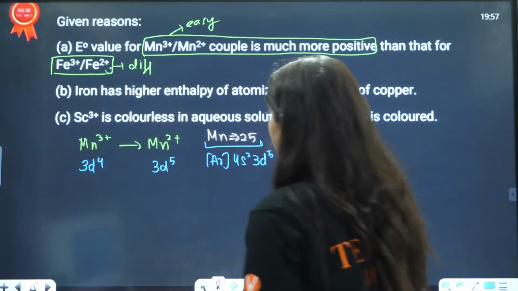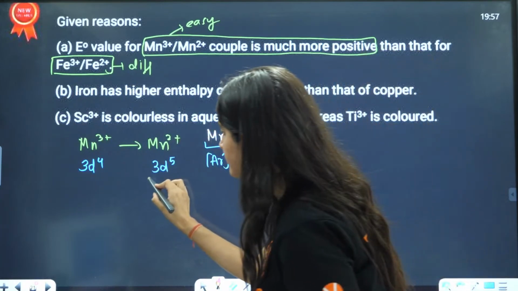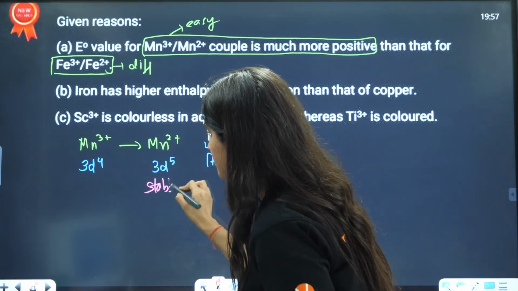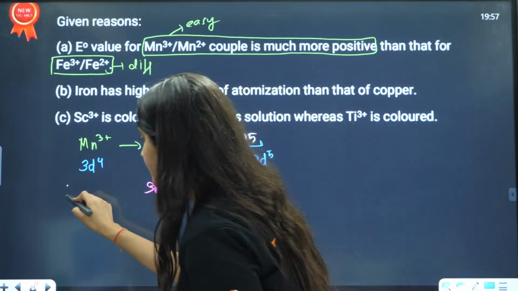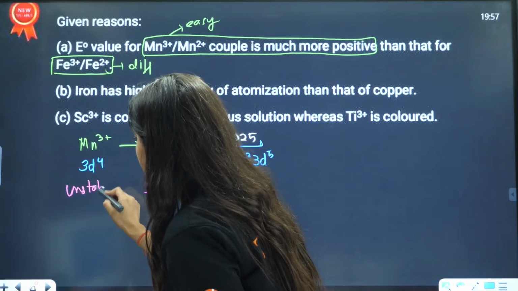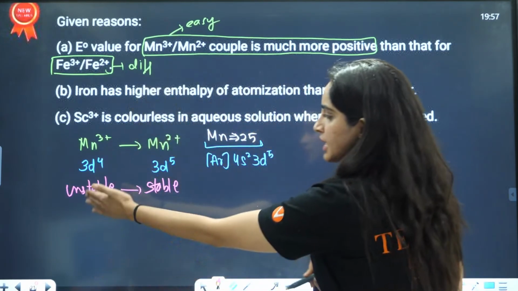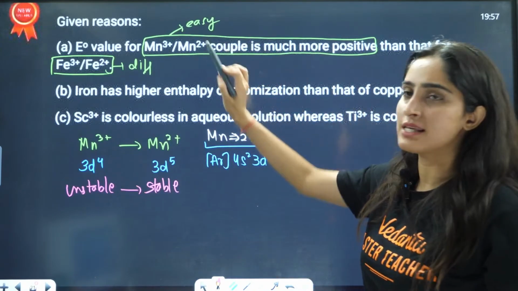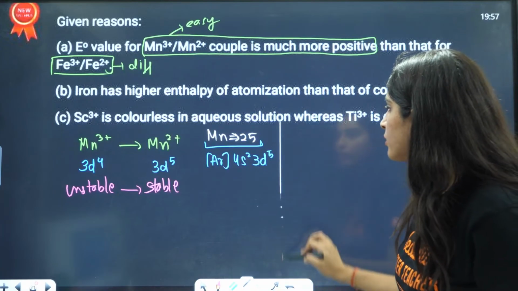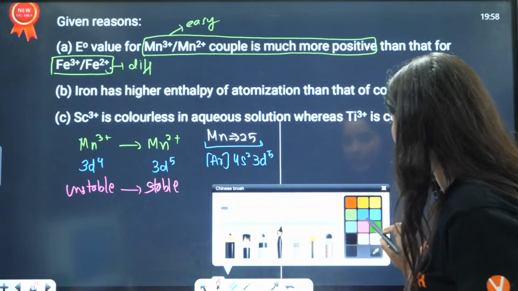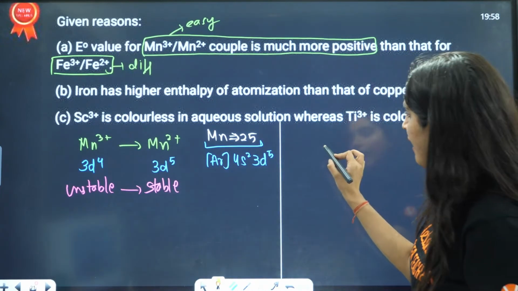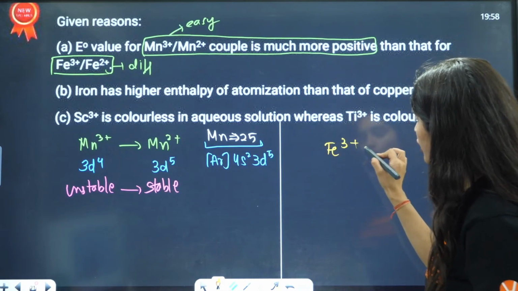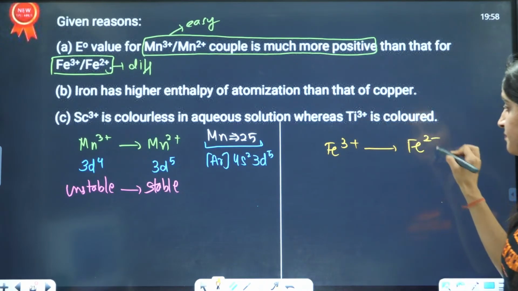Now, as you can see, 3d5 is a more stable state because it is half filled, in comparison to 3d4, which is unstable. So when you are moving from unstable to stable, that couple is easy to achieve. But if you talk about the other side, where you have Fe3 positive to Fe2 positive.